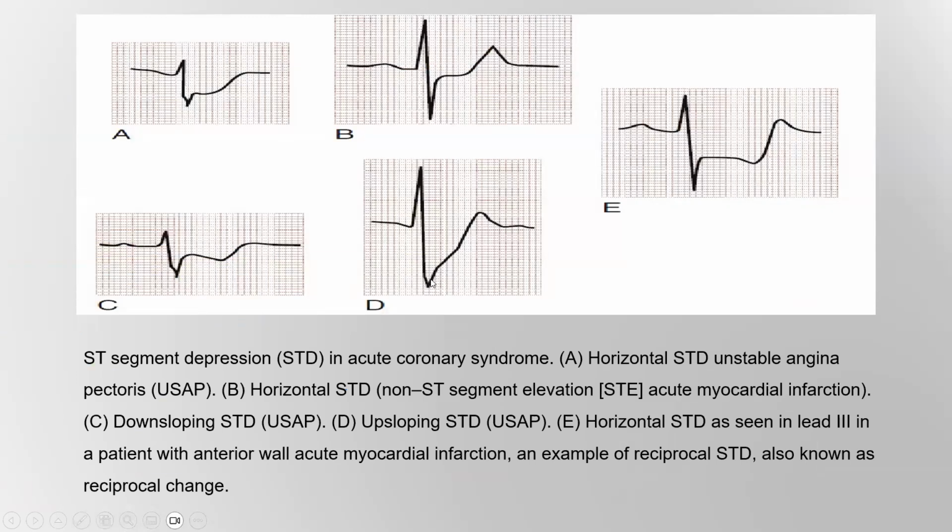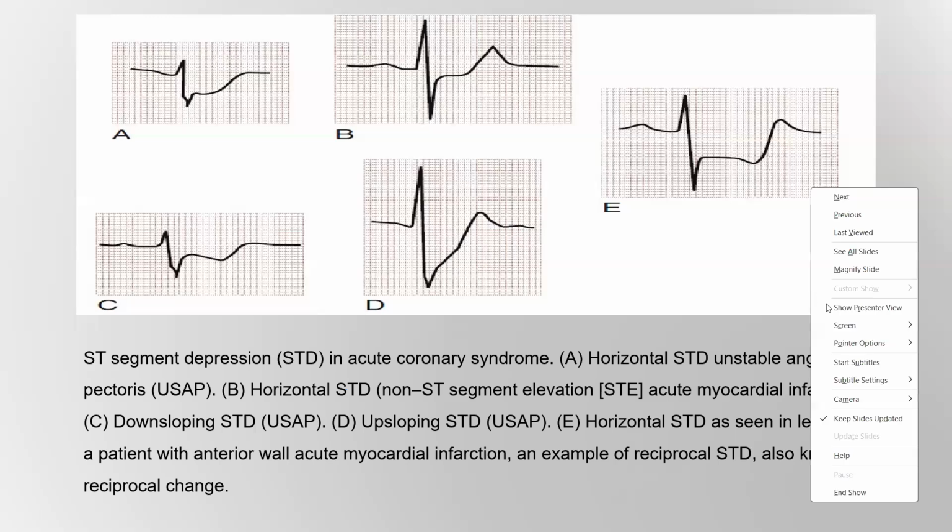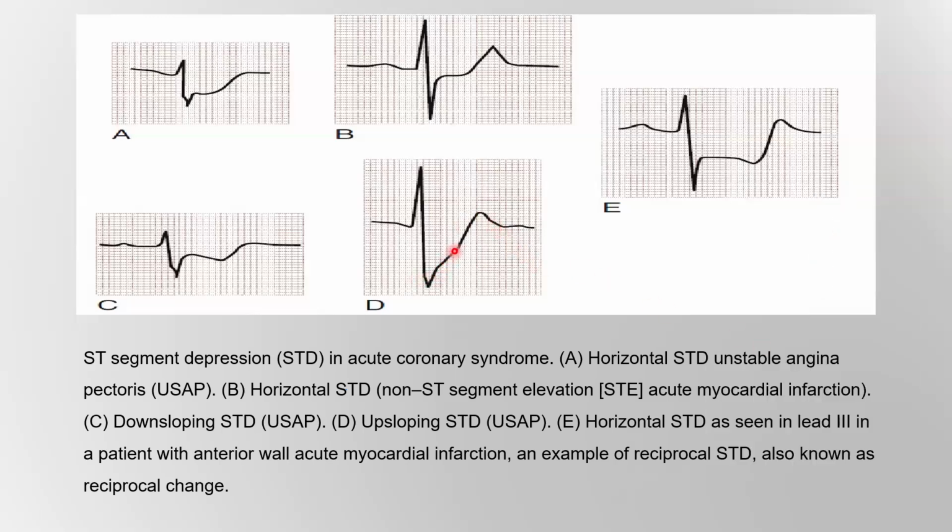But in the case of upsloping ST segment depression, as we see here, with an upright T wave, the upsloping ST segment will be below the level of the isoelectric line, as we see here. Here, this is the upsloping of the ST segment and the upright T wave, with ST segment depression below the level of the isoelectric line. This is a case we will see later in the Winter pattern of ECG changes.